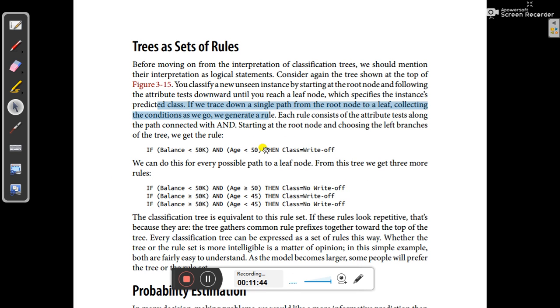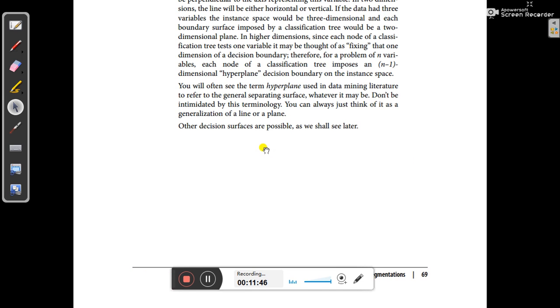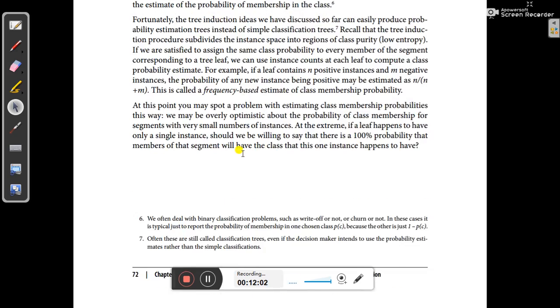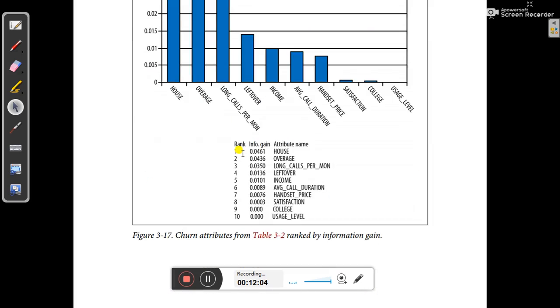So like that we will go. Like here also you can find this. If balance is less than 50, then we go to this attribute, and after satisfying this attribute we go to the next attribute, and after applying it we write the class of that problem.